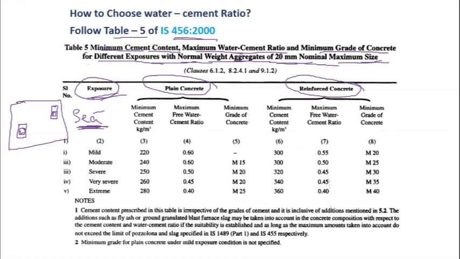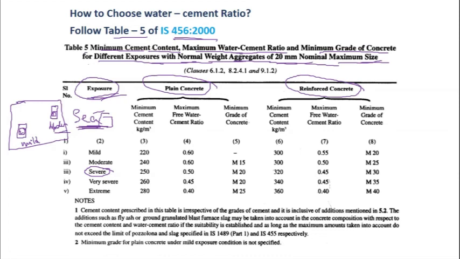If you consider, building 2 has less exposure compared to building 1 to the sea water. So I can say that the exposure of building 2 is mild, and the exposure of building 1 to the sea water is moderate. And at the same time, if I construct a structure in the sea itself, in the sea water, such as oil rigs, it is going to be a severe case.